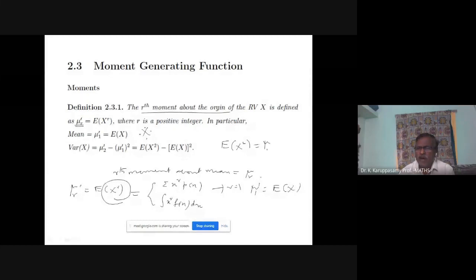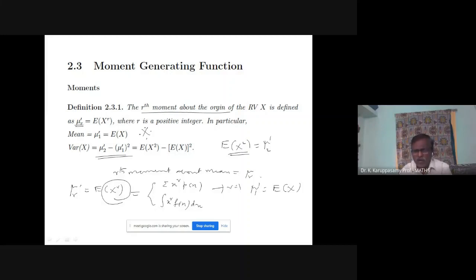If it is power r, mu r dash. So mu 2 dash is nothing but our previous E of x square. So the variance formula we can also write as mu 2 dash minus mu 1 dash squared. These moments we can find with the help of the expectation of x power r, that will give mu r dash.